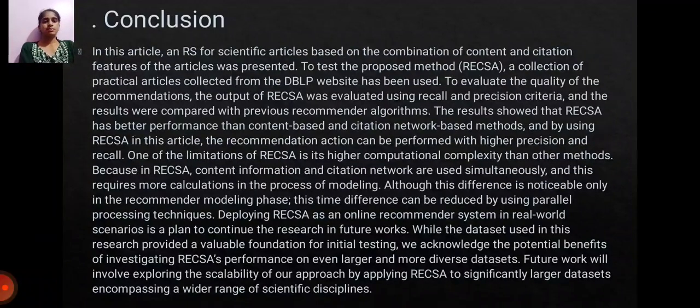Then the last point of this video is the conclusion. In this article, an RS for scientific articles based on the combination of content and citation features of the article was presented. To test the proposed method, a collection of practical articles collected from the DBLP website has been used. To evaluate the quality of the recommendations, the output of RECSA was evaluated using recall and precision criteria, and the results were compared with previous recommender algorithms.